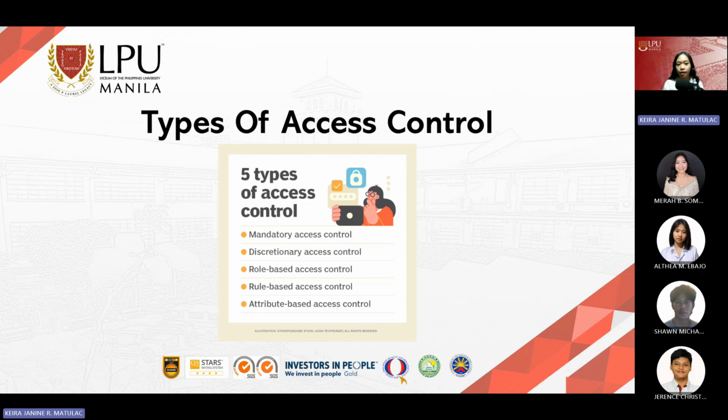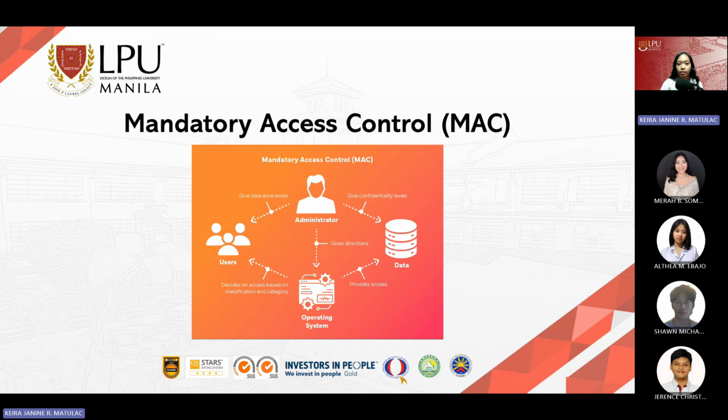So these are the common types of access control, which are mandatory access control, discretionary access control, role-based access control, rule-based access control, and attribute-based access control. But for today, we're going to tackle mandatory access control, also known as MAC.